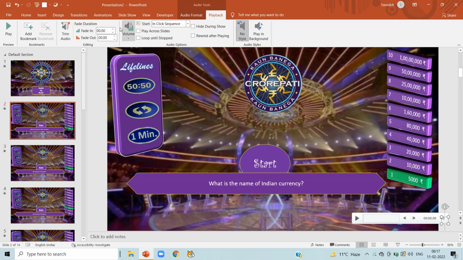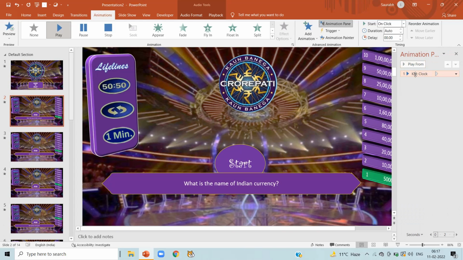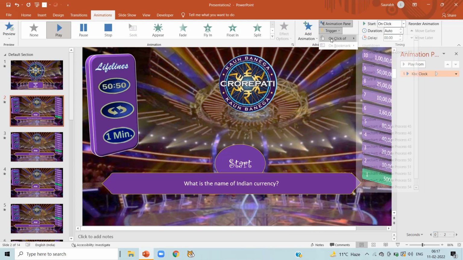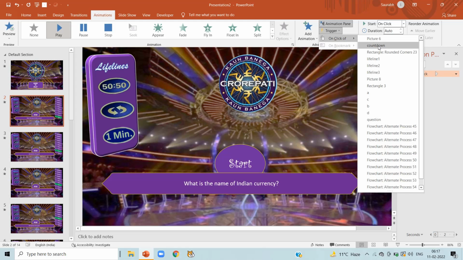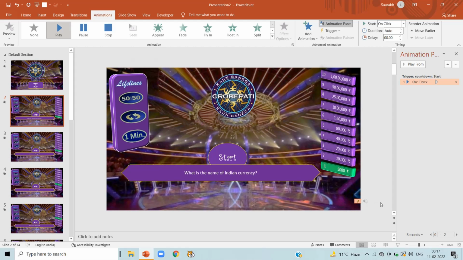Okay. Now click on animation. Click on animation pane. Select KBC clock. Click on trigger, on click off, countdown. Click over there. So what will happen when we start our countdown? The clock will automatically get start. Means the audio will automatically get start when we click on countdown.